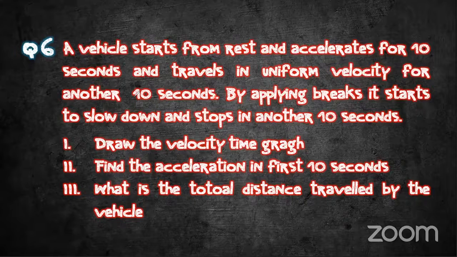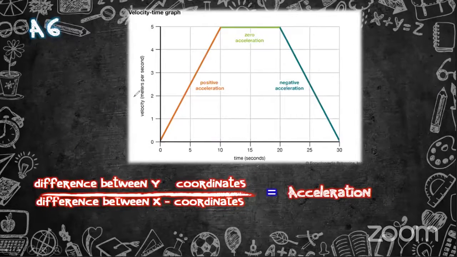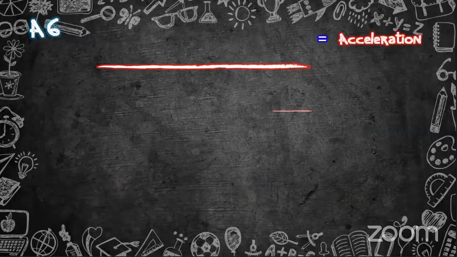Okay, so once you know the velocity graph, now you can see the velocity graph. So now you can find the acceleration. Can you? Right, 0.5 ms minus 2.